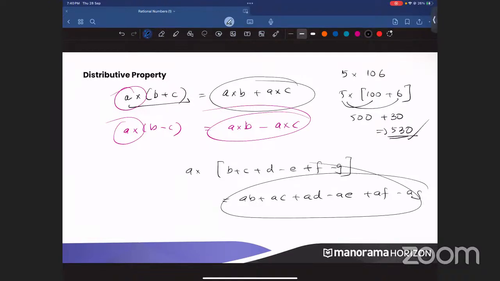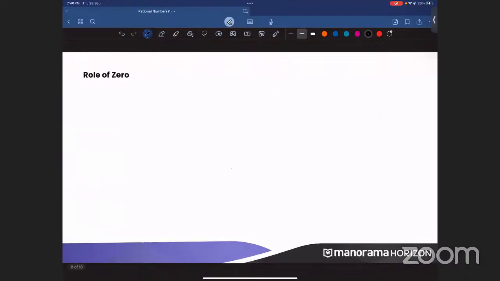Yeah. So I'm not taking much time. So distributive property, you guys understood, right? Okay. So what is the role of zero in any number? You add a number with zero, you subtract a number with zero, you will get the same number. You take 5, you add 0, and you will get 5. So you add 0 with any number, you will be getting that particular number itself. For example, if I take minus 100, you add 0, you will get minus 100.